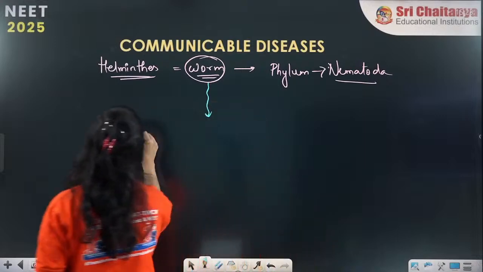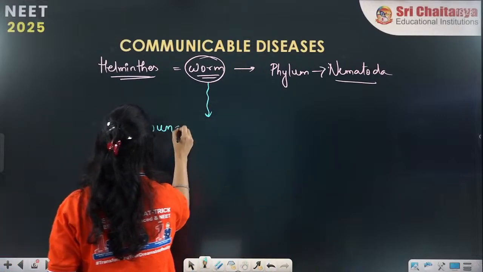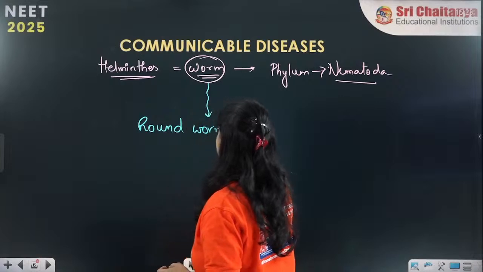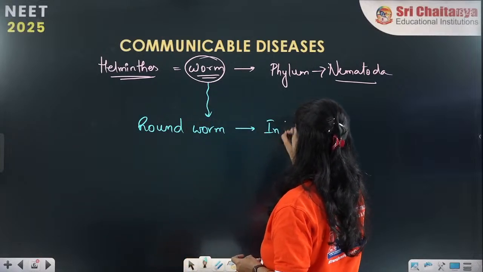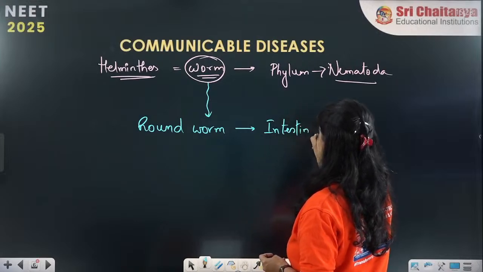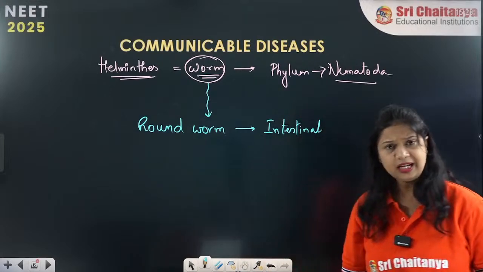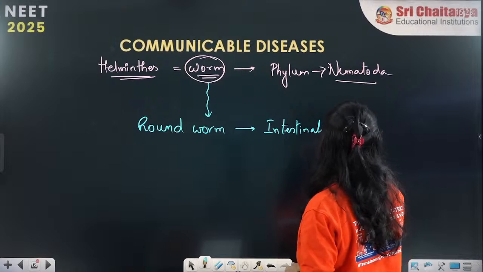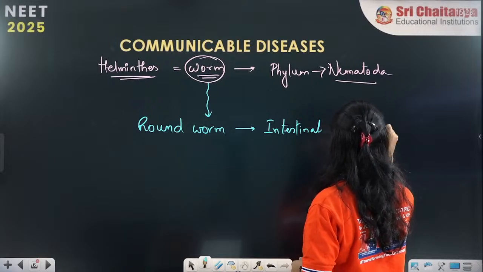The different types of worms, such as the roundworm infections. These roundworm infections cause intestinal infections. So they are intestinal parasites.